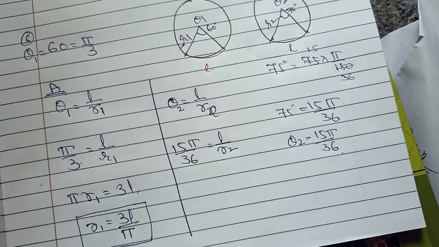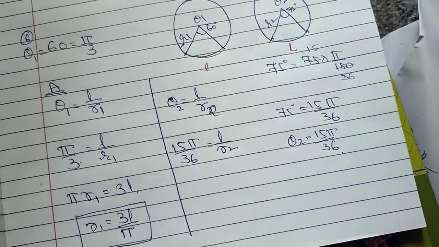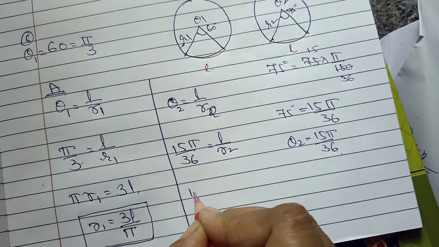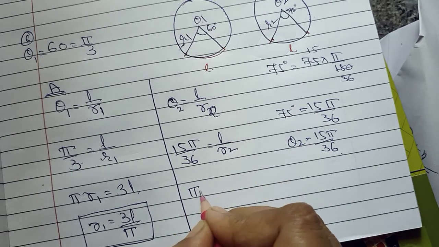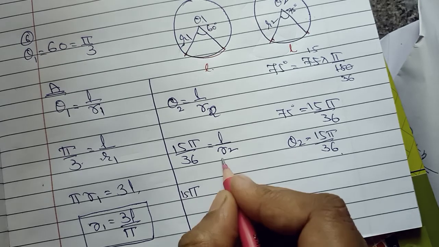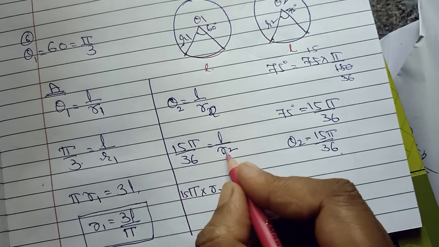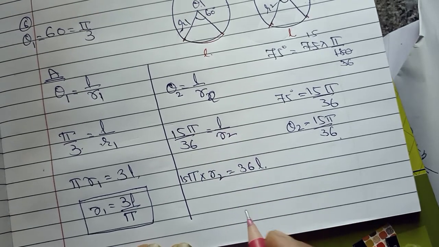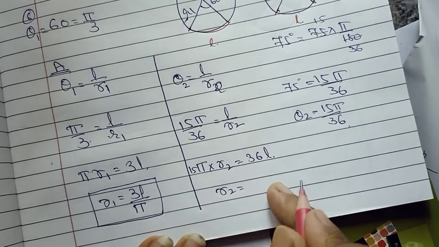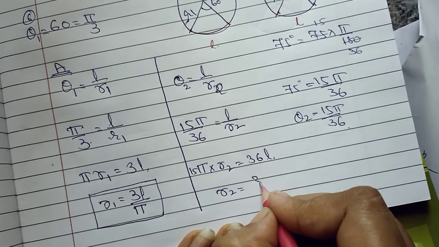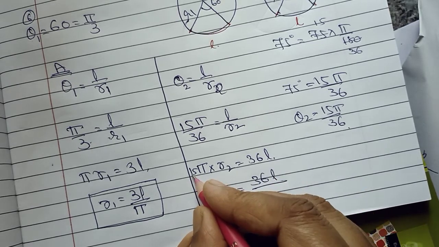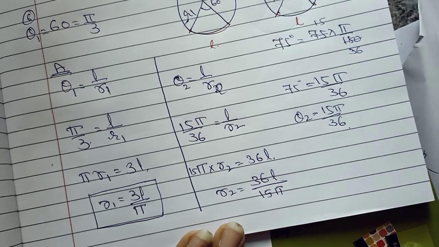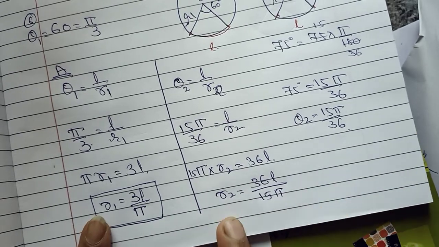Now you find here R2 because we want the ratio between R1 and R2. So cross multiply. So 15 pi into R2 equal to 36 into L. Now we find R2 equal to 36L upon 15 pi. So I got R1, I got R2.